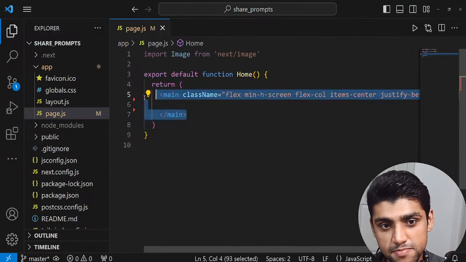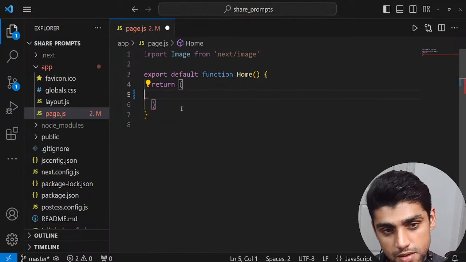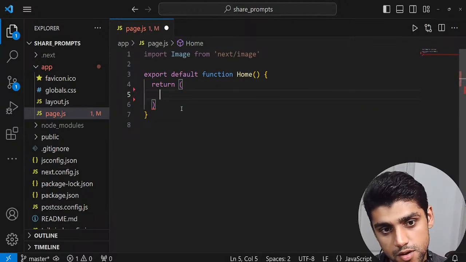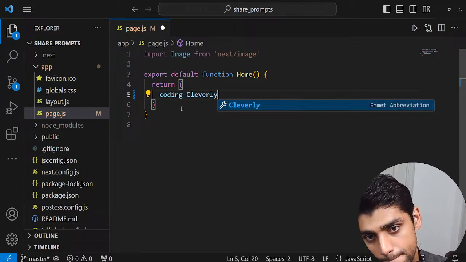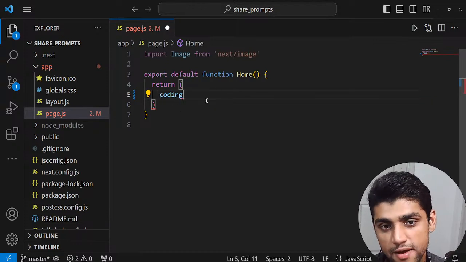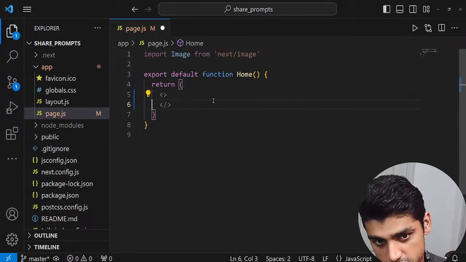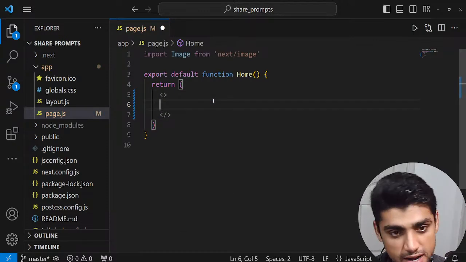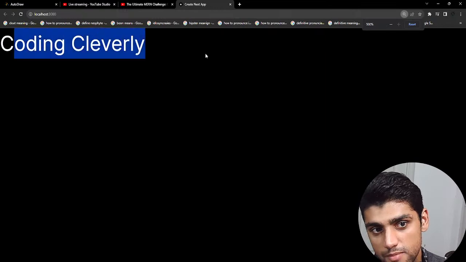And if I remove this main and just type in, let's say, Coding Cleverly, now obviously there are some problems. Why? I'll tell you the reason. We actually need to put JSX fragments first, and after that we could type in anything we want. Now, if I type in Coding Cleverly and save it, you could see that it's appearing over here on my application.